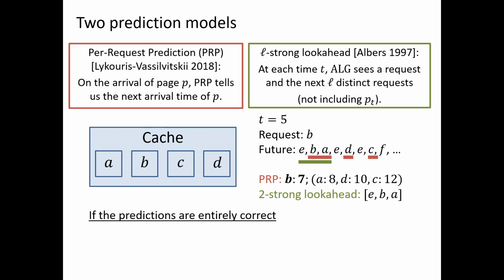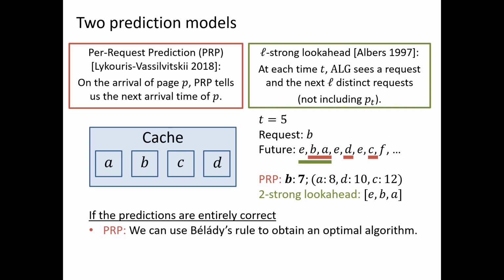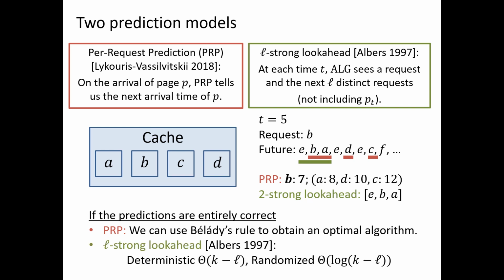If the predictions are entirely correct, notice that the PRP predictions allow us to use Belady's rule to obtain an optimal solution. Recall that among the k pages in the cache, we simply evict the one that will appear farthest in the future. In this example, it would be C. For L-strong look-ahead, Albers proved that a look-ahead of size L improves the deterministic competitive ratio from O of k to O of k minus L, and also gave a randomized algorithm with competitive ratio log of k minus L, and also showed that these lower bounds hold as well.